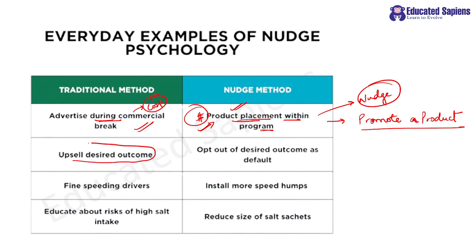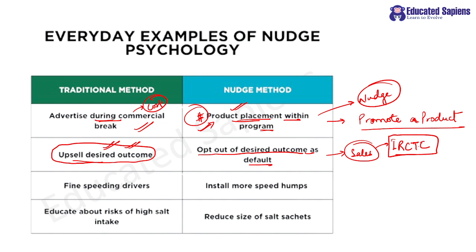Upsell desired outcome, है ना? So please remember, if you are in the sales team, you will upsell the desired outcome, whereas here the desired outcome is already ticked, and you have to opt out of it, as default. For example, here I will quote the example of IRCTC. My dear students, all of you must have booked tickets from IRCTC, right? These days, if you go, there will be a tick box, opt for insurance,